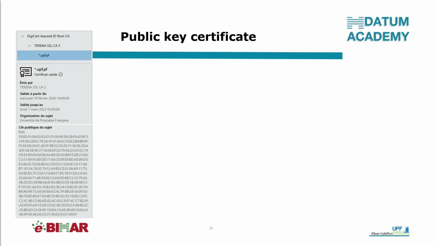This figure shows a snapshot of the SSL TLS certificate of my university web server displayed by my browser. So here is the subject's name. It is a domain name. Here is the certification authority that delivered the certificate, Tirina SSL.